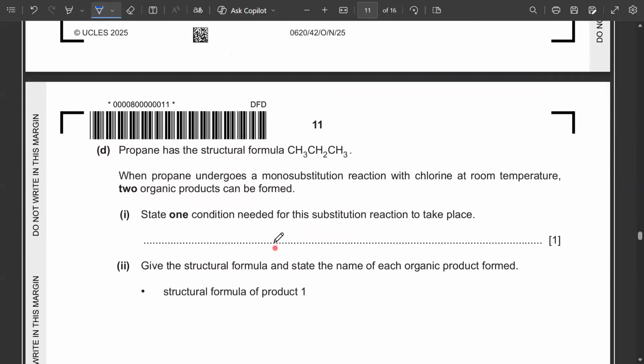Then D part, propane has this structure formula. When propane undergoes a mono substitution reaction with chlorine at room temperature, two organic products can be formed. State one condition needed for this substitution reaction to take place.